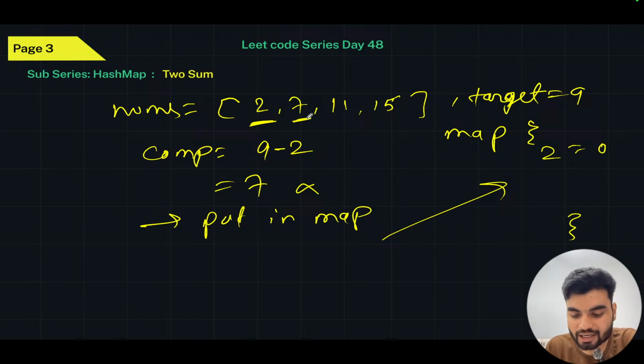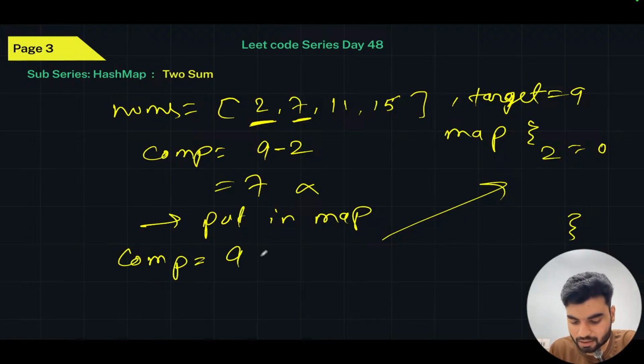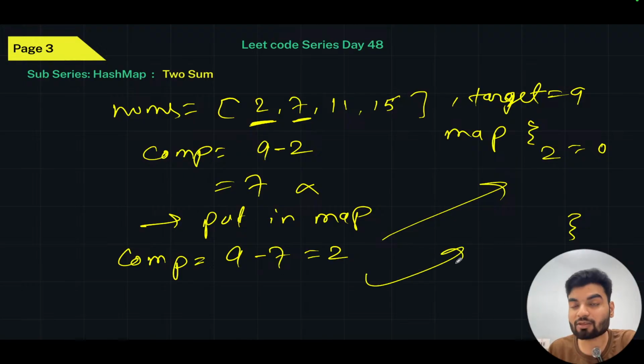Now you will have another element, the 7. Again, you will take the complementary. So 9 minus 7 becomes 2. Check, is this 2 available in this hash map? Yes, this is available. Which means, because we have stored 2 already, if you get the sum of this 7 and 2, you will have 9. That's why we have stored the complementary.